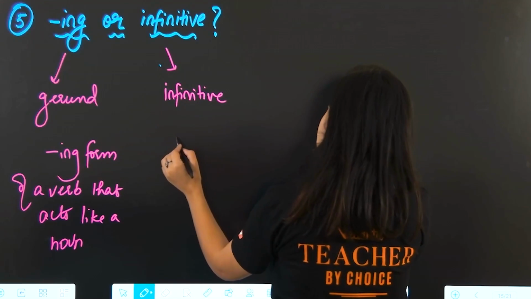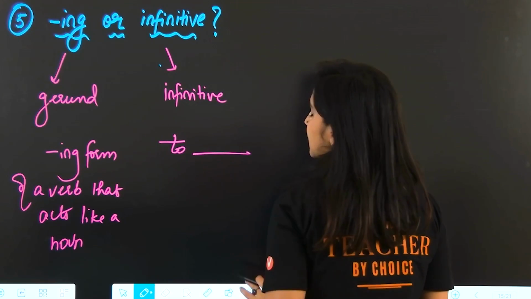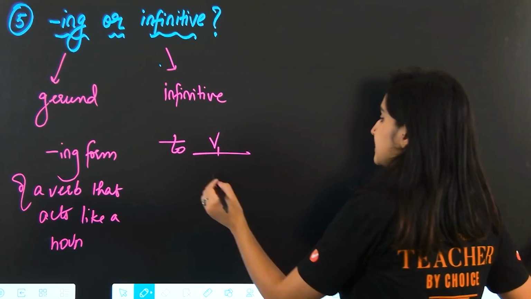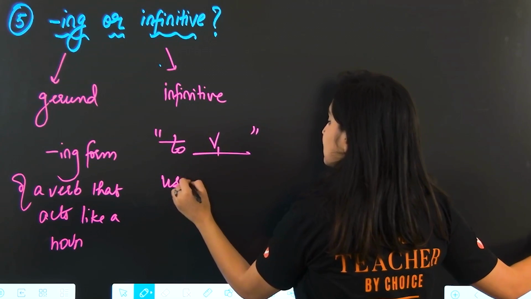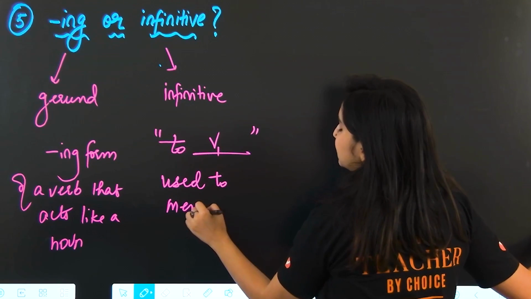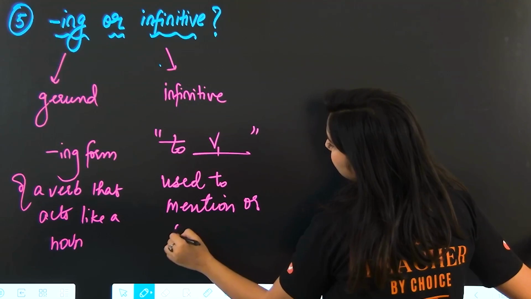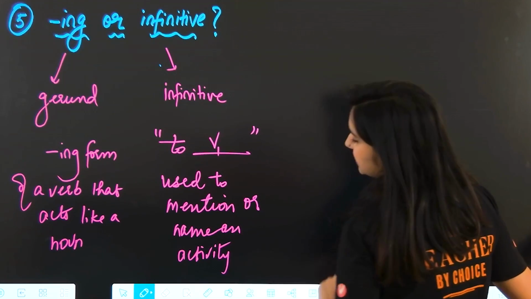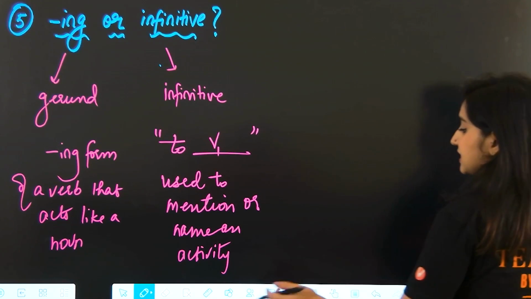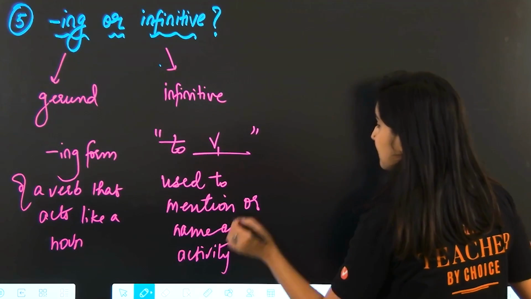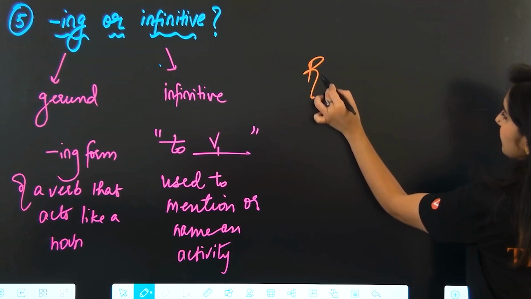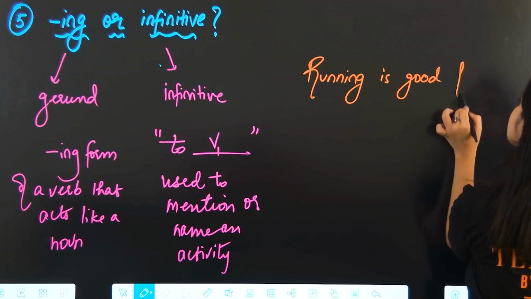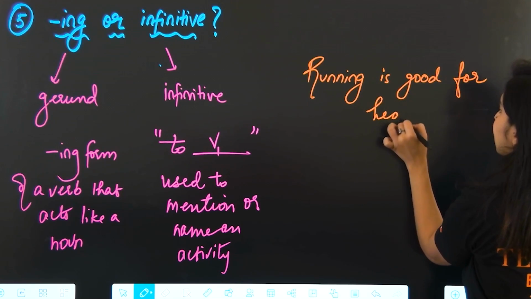And an infinitive is always, whenever you see something mentioned as to and then the V1 form of the verb, that is the infinitive form, and it's just used to mention or name an activity. Okay, used to mention or name an activity. If we take a look at two examples, I can quickly give you two examples. So, running is good for health.